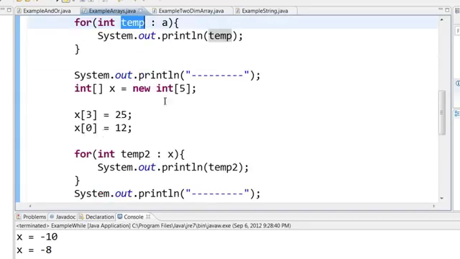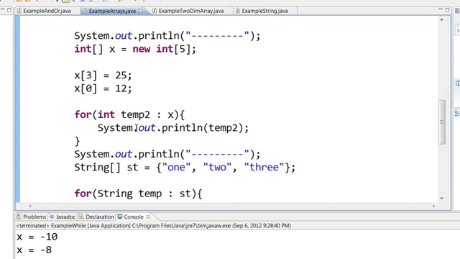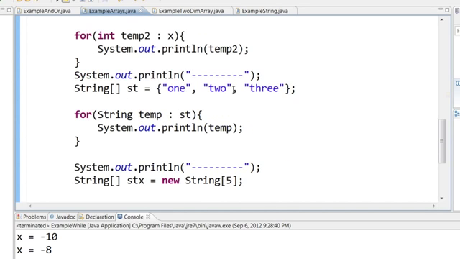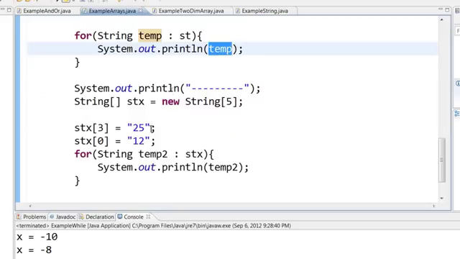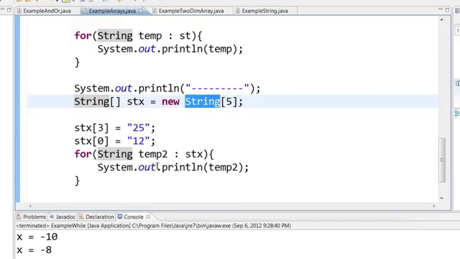You can also declare arrays and then assign values to those particular array boxes. If you don't assign some value, by default it will take 0. And the same way you can loop through this array too. You can also create string arrays if you want. Here you are creating a string array, and of course while looping through a string array, the data type is string. You put a temporary variable, colon the name of the array, and then it will print out temp. And the same thing happens for a declared string array, you can loop through it. Of course, if you don't assign any value to a particular box, by default for a string array it will be null.